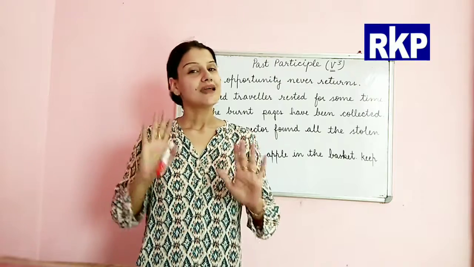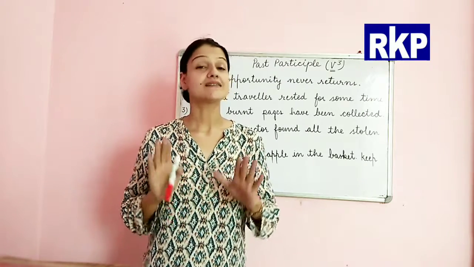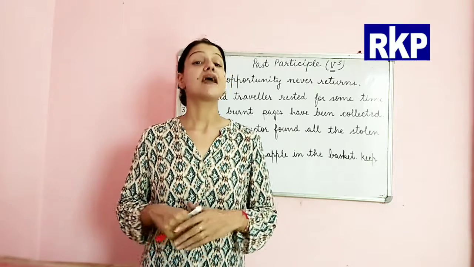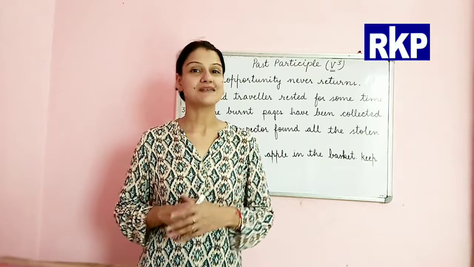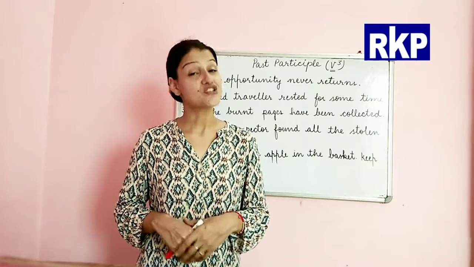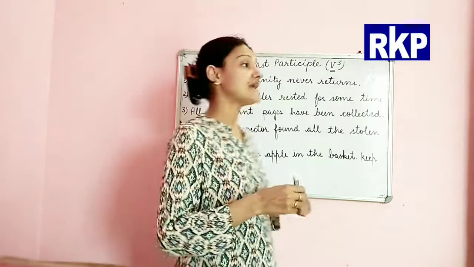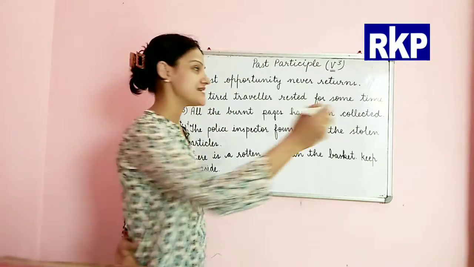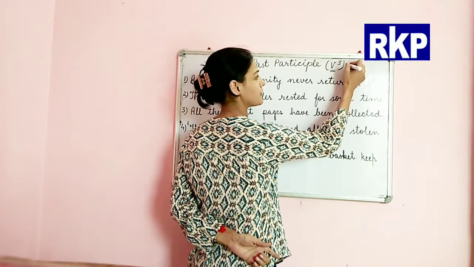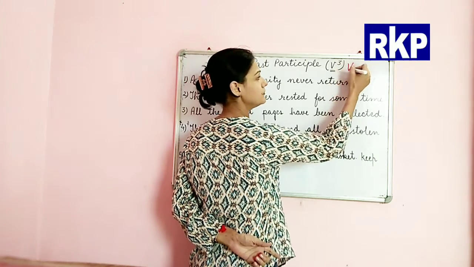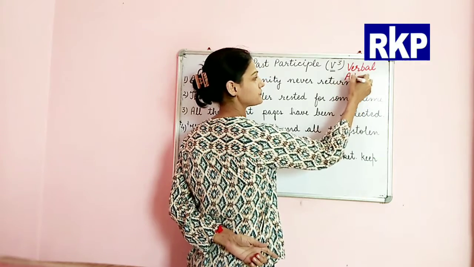Now the interesting thing about past participle is that they are used as adjectives in the sentence, and that is the reason that they are also known as verbal adjectives.